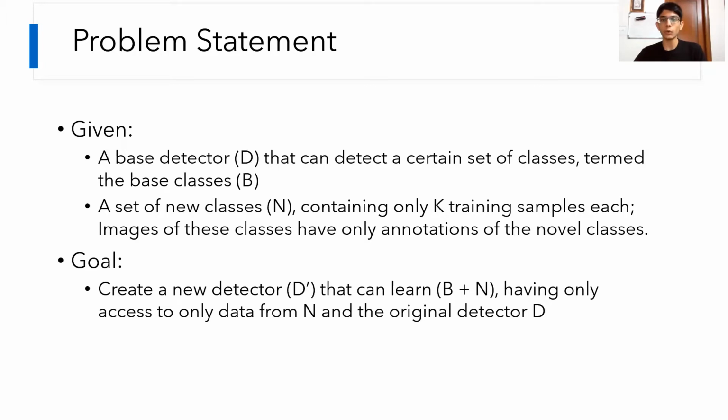But the caveat is that we only have k training samples for each of the new classes, and the images that we have annotations for only belong to the new classes. Hence the term few-shot batch incremental. And since we're applying this to the road context, road object detection.